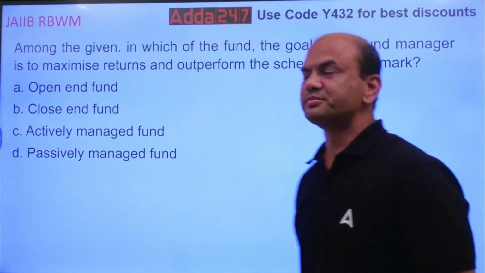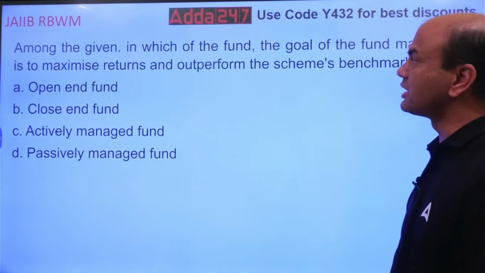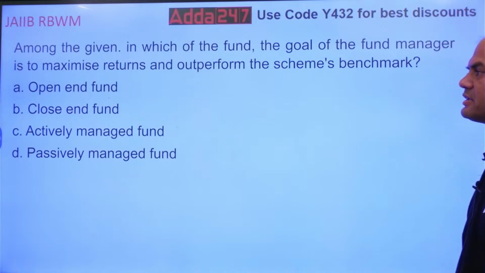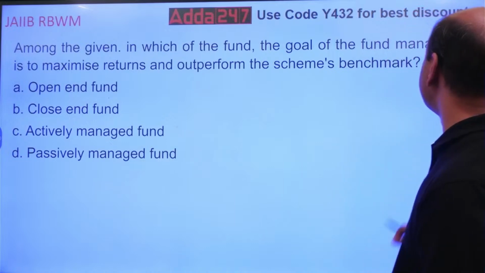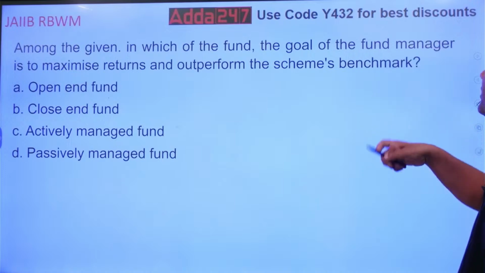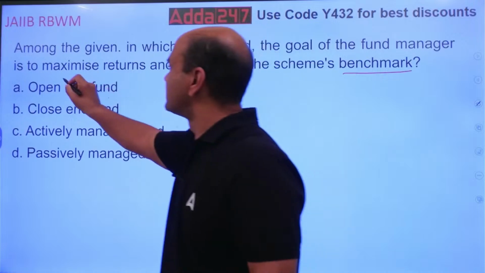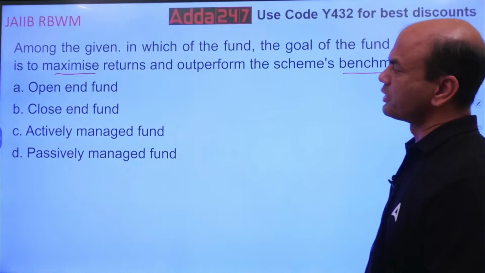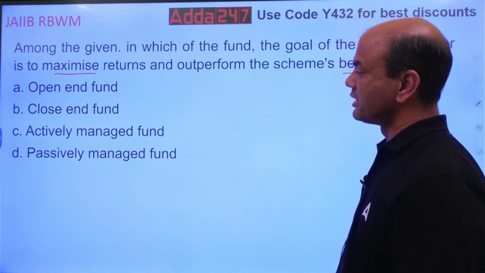Read this. Among the given, in which of the following funds is the goal of the fund manager to maximize returns and outperform the scheme's benchmark? Firstly, benchmark, maximize the returns. First, look at the options: open-end fund, closed-end fund, actively managed fund, and passively managed fund.